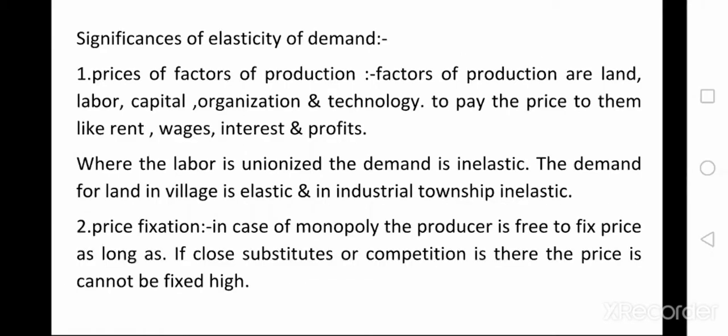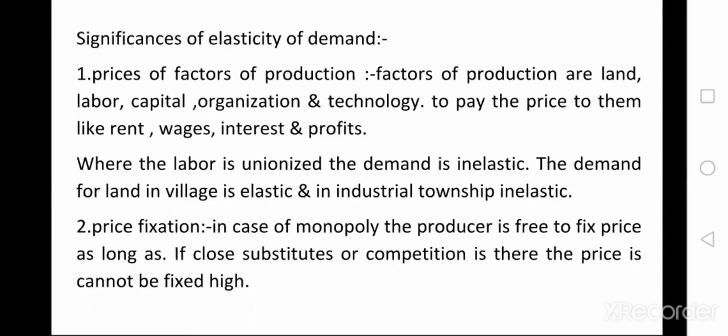Next one is, what is the significance of elasticity of demand? The significance of elasticity of demand is the price of factors of production. Factors of production means land, labor, capital, organization and technology. For labor you pay wages, for capital there is interest and profit, and for land the organization pays rent.